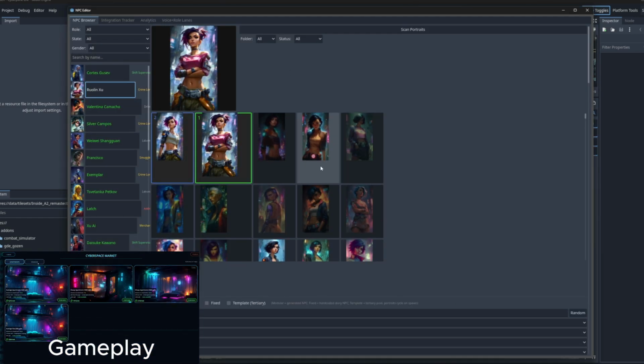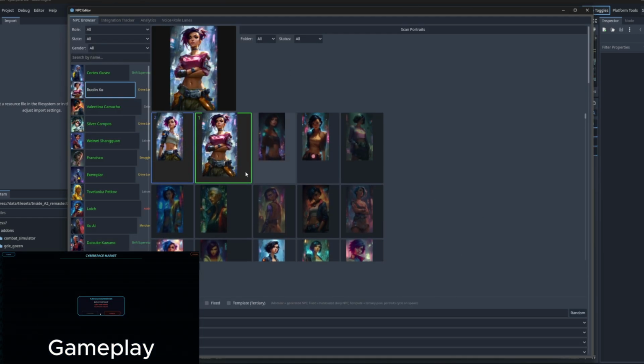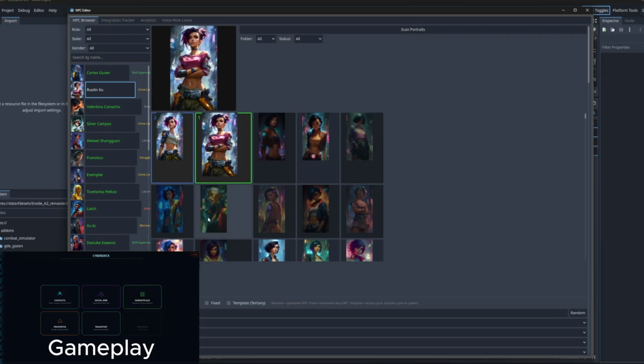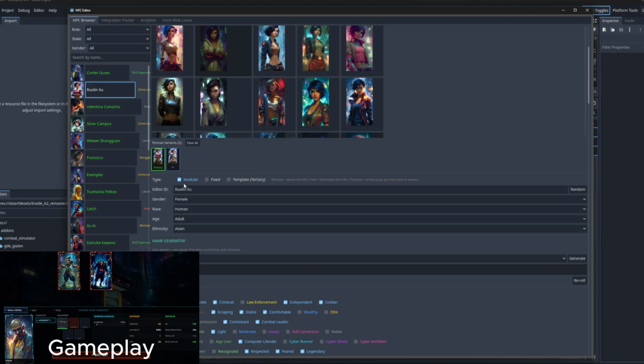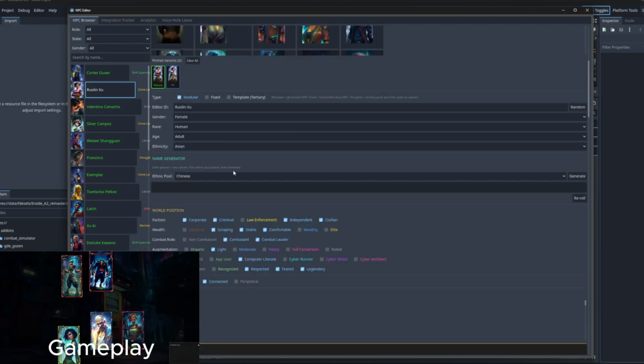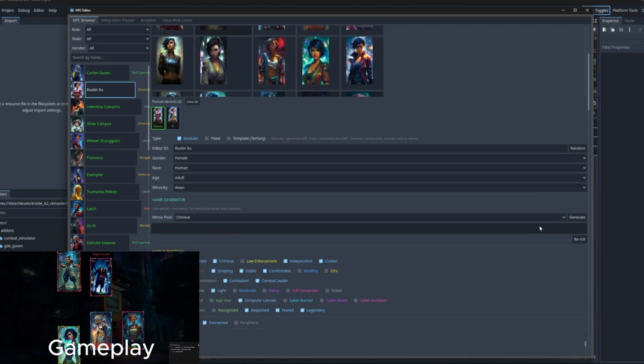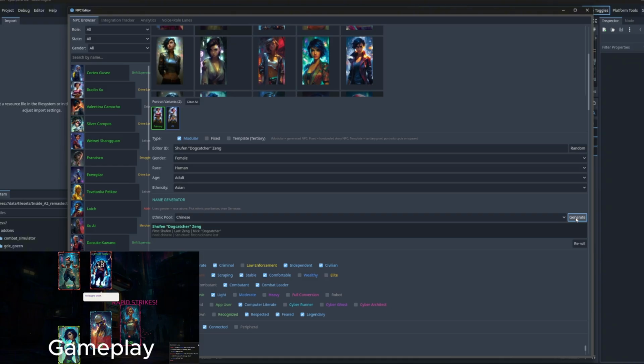This is the NPC editor. This is one of my pride and joys. We're able to set what types of portraits this character can have, as well as what type of character they are. Are they modular? Are they tertiary character? We can also give them names. I actually generate random names here. Shufen, Tributary is a nickname.